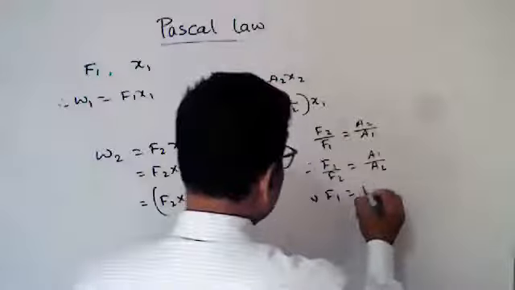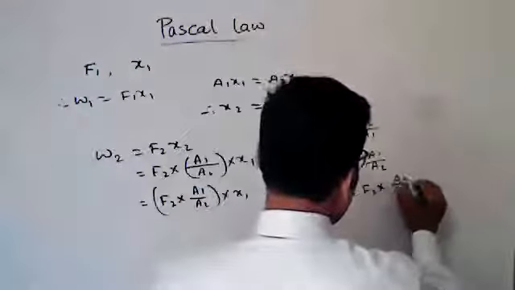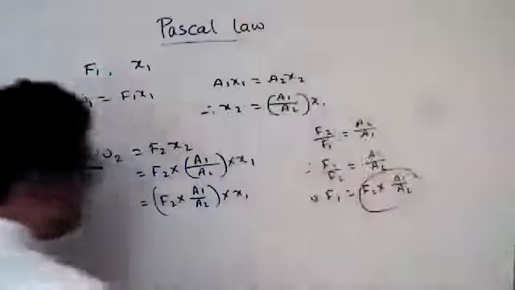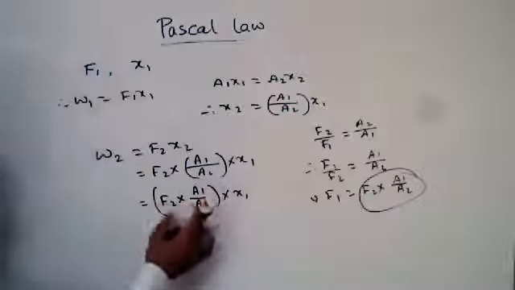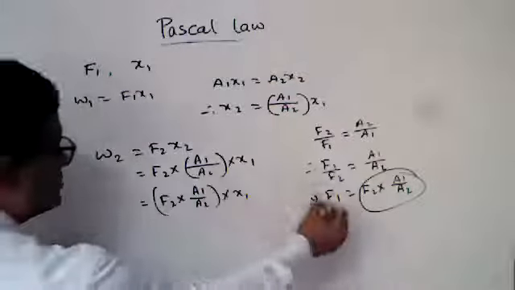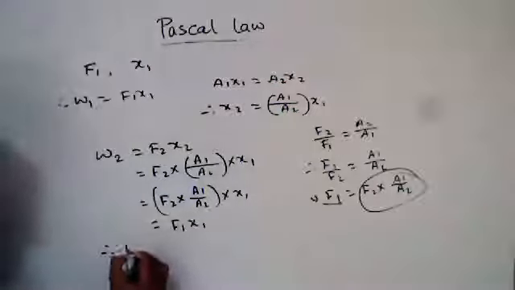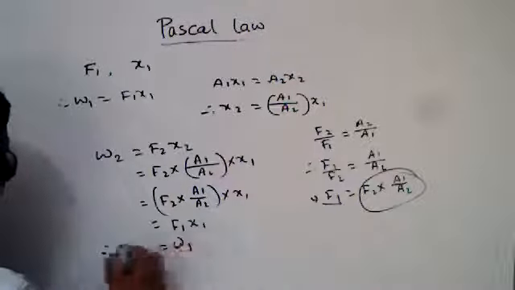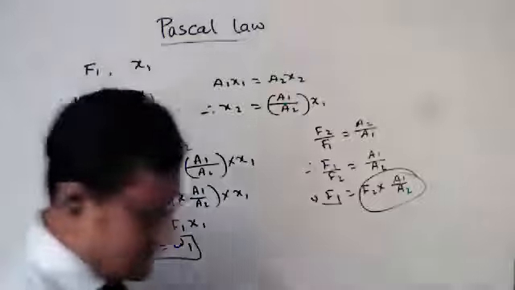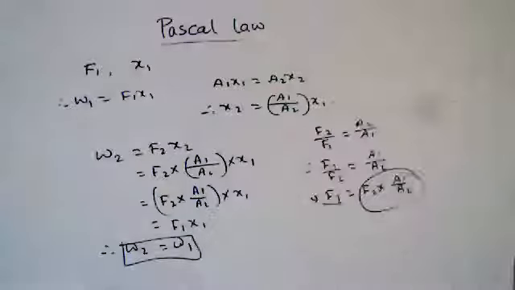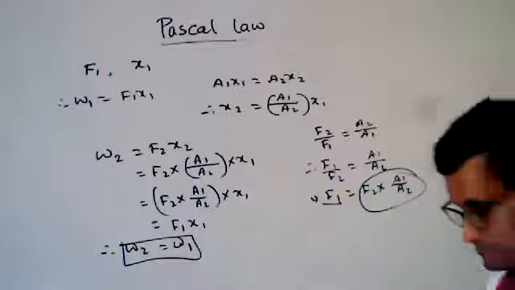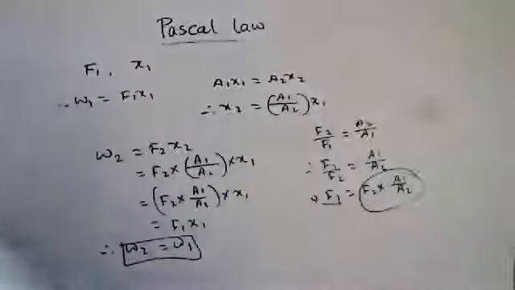So F1 equals F2 into A1 by A2. So instead of F2 into A1 by A2, we can use F1. So F1 into X1 is also the work done by the smaller piston. So there is no change in the work done by the bigger piston or smaller piston. Understand?